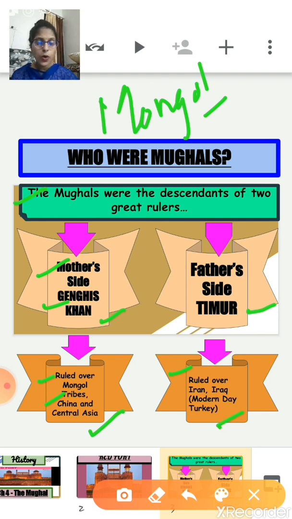Clear? So, who were the Mughals? The Mughals were the descendants of two rulers: from the mother's side, they were the descendants of Genghis Khan, and from the father's side, they were the descendants of Timur. Now the question is, what is this father's side and mother's side? Okay, now let's have a look.